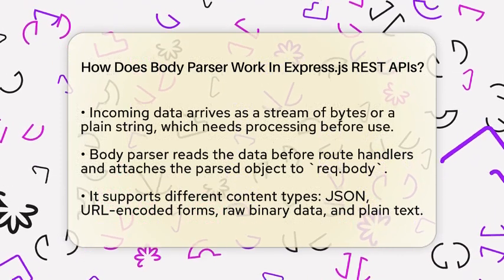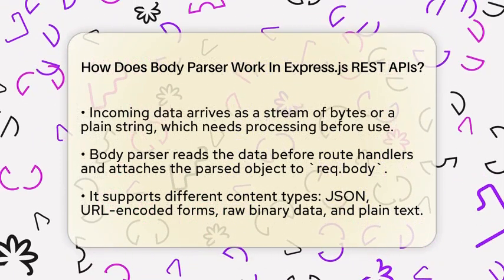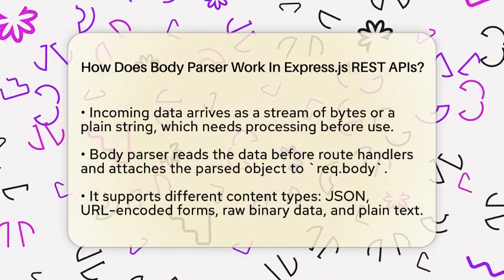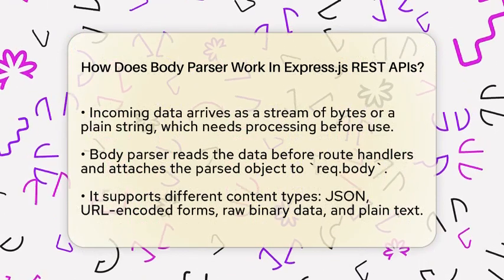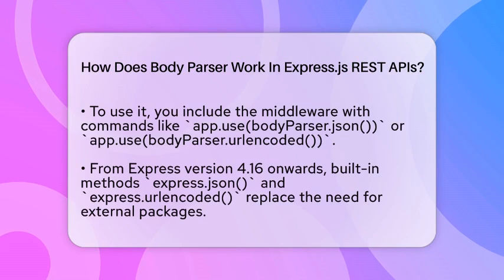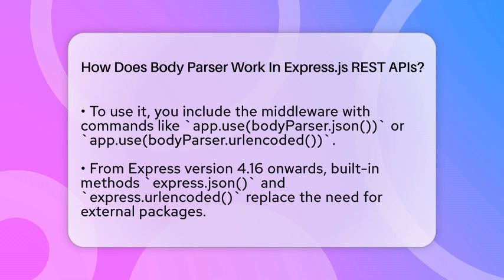Express.js supports different types of body parsers depending on what the client sends. For JSON data, it uses a JSON parser that turns JSON strings into JavaScript objects. For data sent through HTML forms, it uses a URL-encoded parser that handles key-value pairs. There are also raw and text parsers for binary data or plain text bodies.